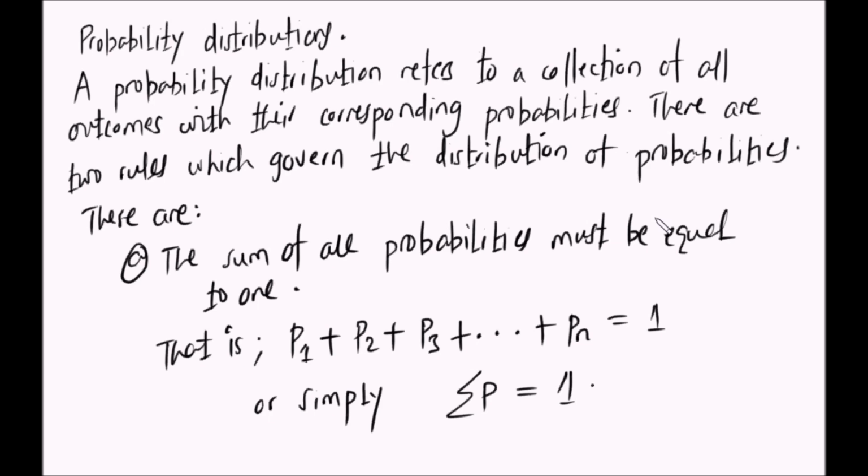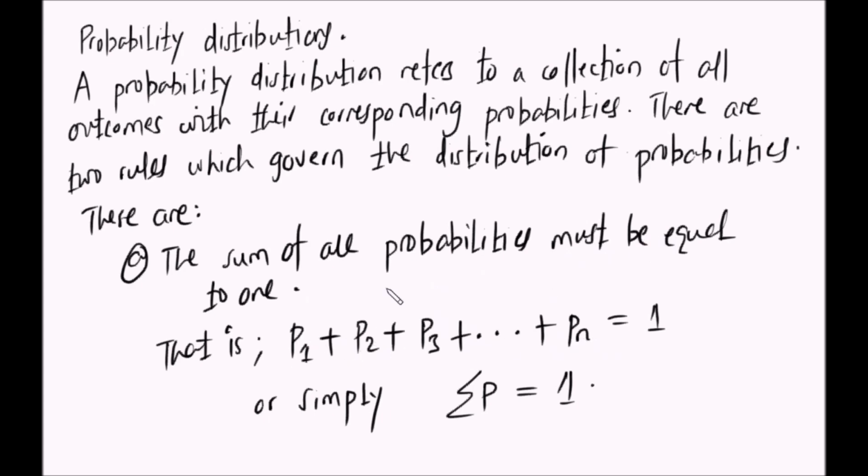Yani kila outcome unaonyesha probability yake ya kutokea, labda ni 0.2. Outcome hii probability yake ya kutokea labda ni 0.4. Outcome hii probability yake ni labda 0.7 na kadhalika. Hiyo ndo tunaita probability distribution.